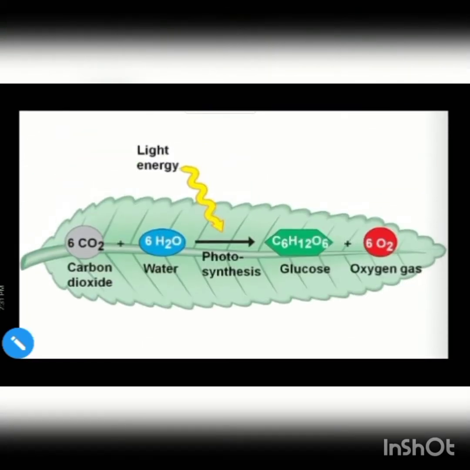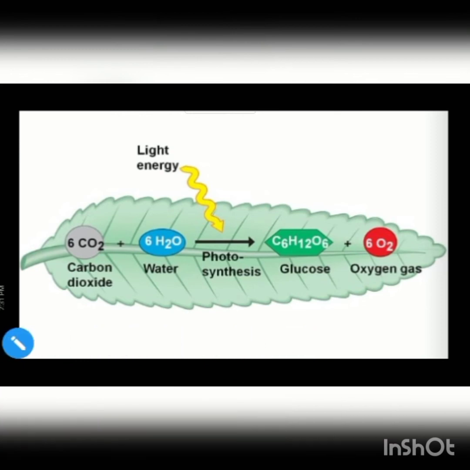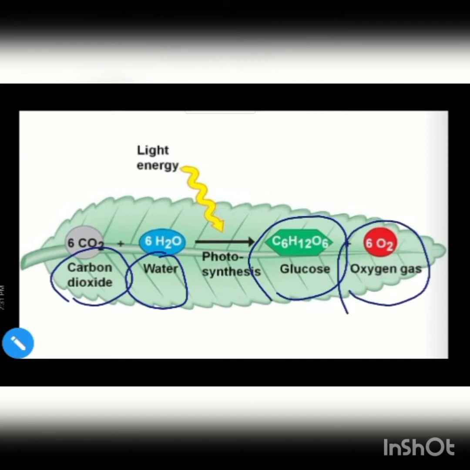Now this is the equation for photosynthesis. In the presence of sunlight, carbon dioxide and water combine together to form glucose, which is a carbohydrate, and oxygen gas is released.